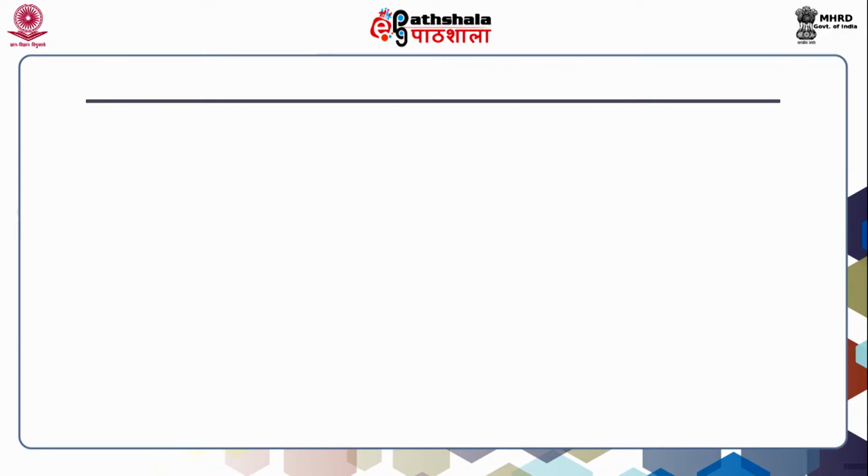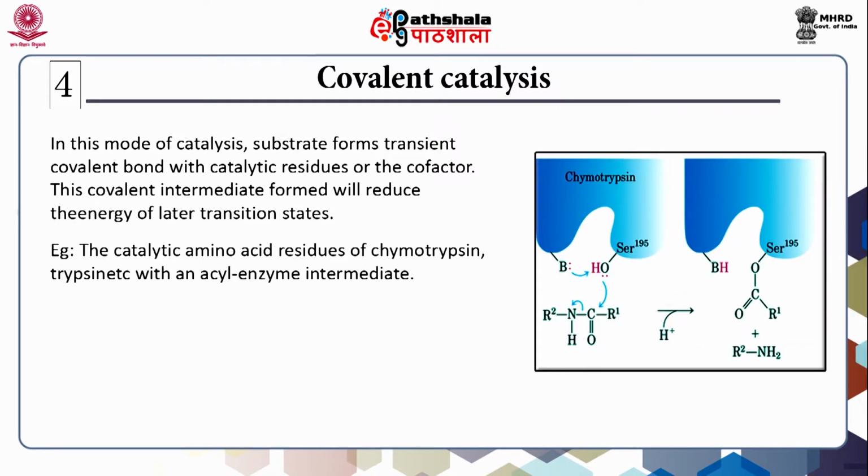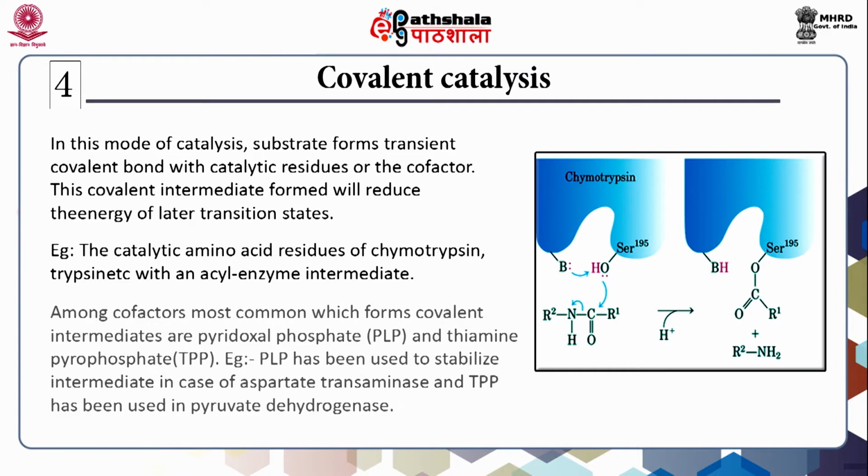Let us see what is covalent catalysis. In this mode of catalysis, the substrate forms a transient covalent bond with the catalytic residues or the cofactor. This covalent intermediate formed will reduce the energy of the later transition state. Example: the catalytic amino acid residues of chymotrypsin and trypsin. These two, chymotrypsin and trypsin, have an acyl enzyme intermediate.